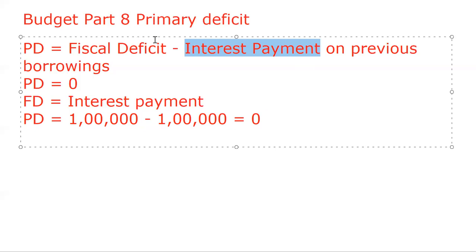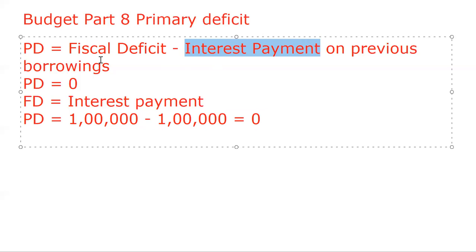Fiscal deficit is always considered as borrowings also, we have already discussed it in detail. Whatsoever interest the government has to pay, government is again borrowing to pay back this interest also.